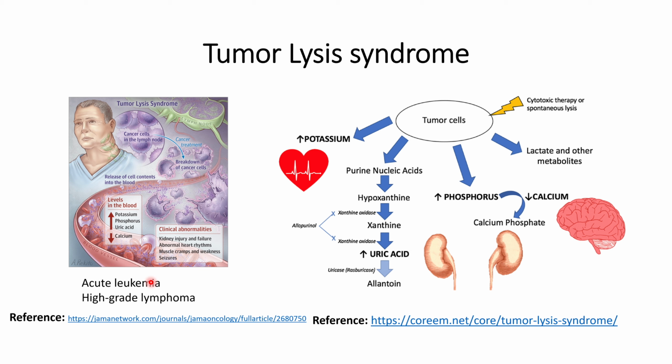The patients that are more vulnerable to this are those who have acute leukemia, or those who have high grade lymphoma. So these two groups of patients are more vulnerable towards tumor lysis syndrome.